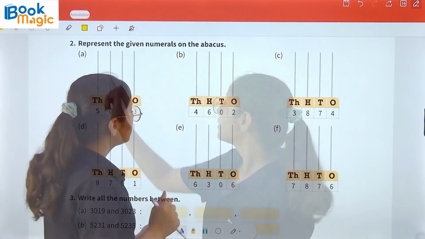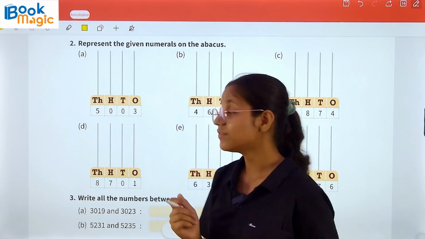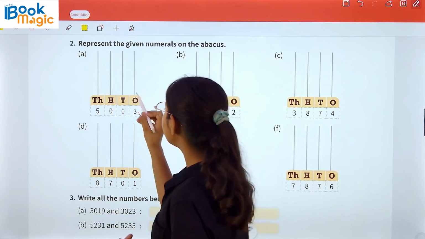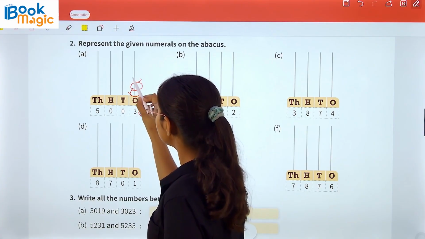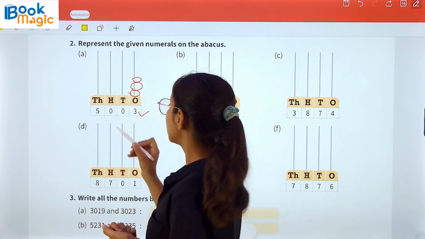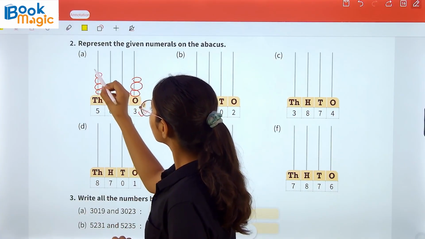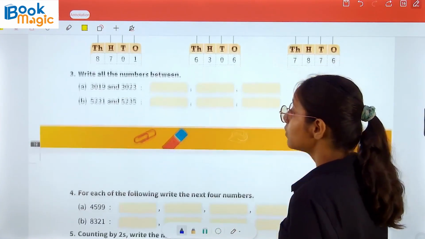Now the question number 2. Represent the given numerals on the abacus. Here we are provided with the numbers and we have to make the beads on the abacus spikes. So here 3. 1, 2, 3 at the ones. Now tens and hundreds don't have any beads. Now 5 at the thousand place. In a similar manner you will do the rest of the part on your own.